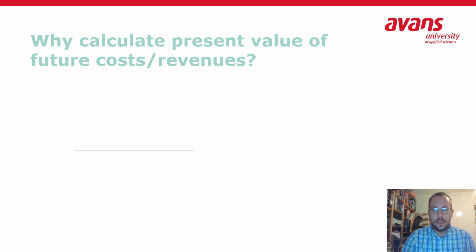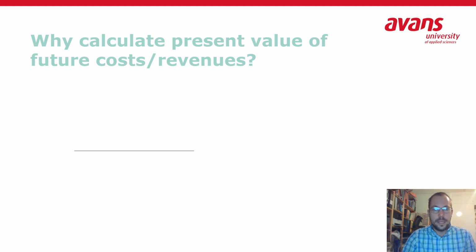So that means that a year from now, if I would make the same cost or would get the same income, that would be worth less today. So if we want to compare all the costs and revenues together in an equal way, then we actually have to do a trick where we try to put all the costs and revenues on the same day.